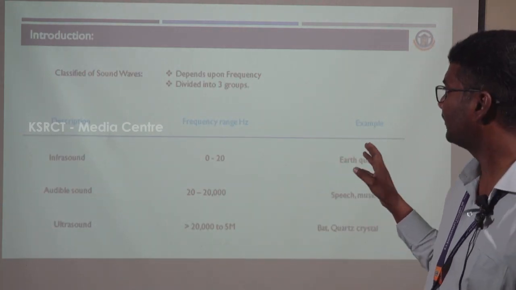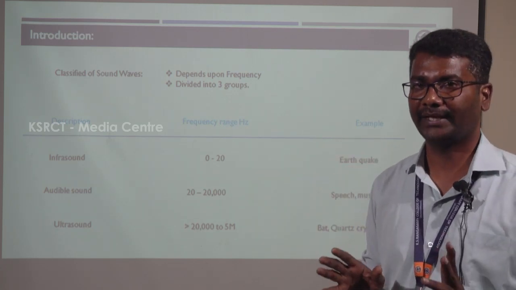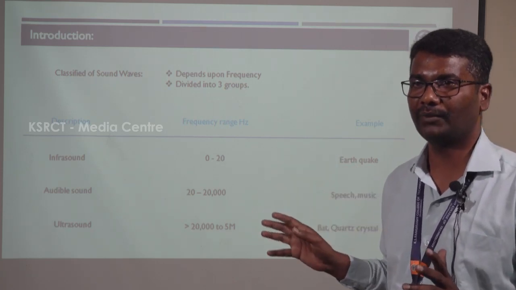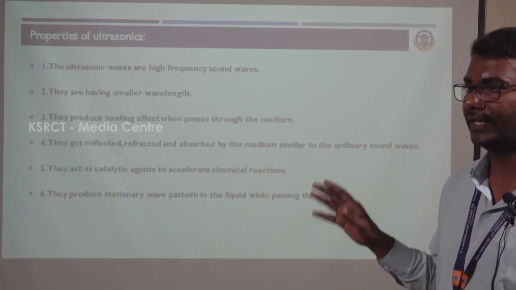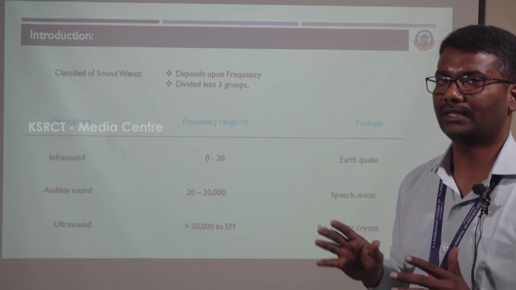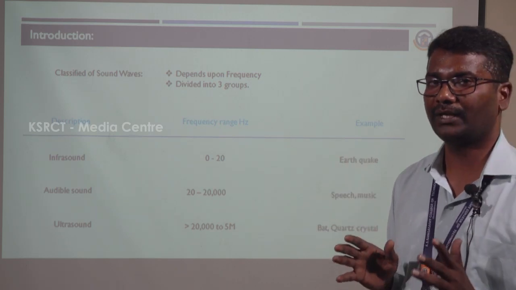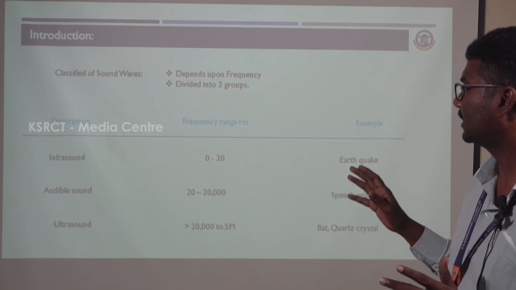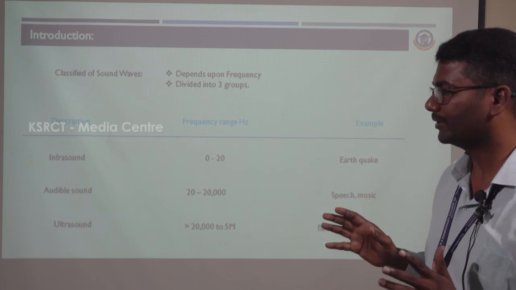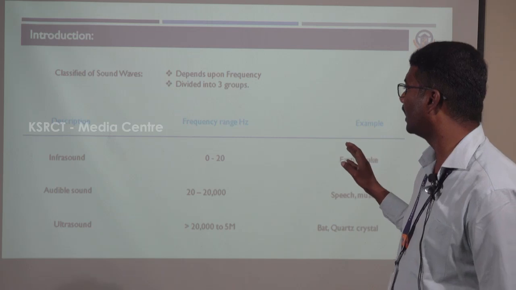The classification of sound waves depends upon frequency, and they are divided into three groups. The first one is infrasonic, the second one is audible, and the third one is ultrasonic. Infrasonic waves have a frequency range below 20 Hz. An example of infrasonic waves is an earthquake. Audible waves are sound waves between 20 Hz and 20,000 Hz.